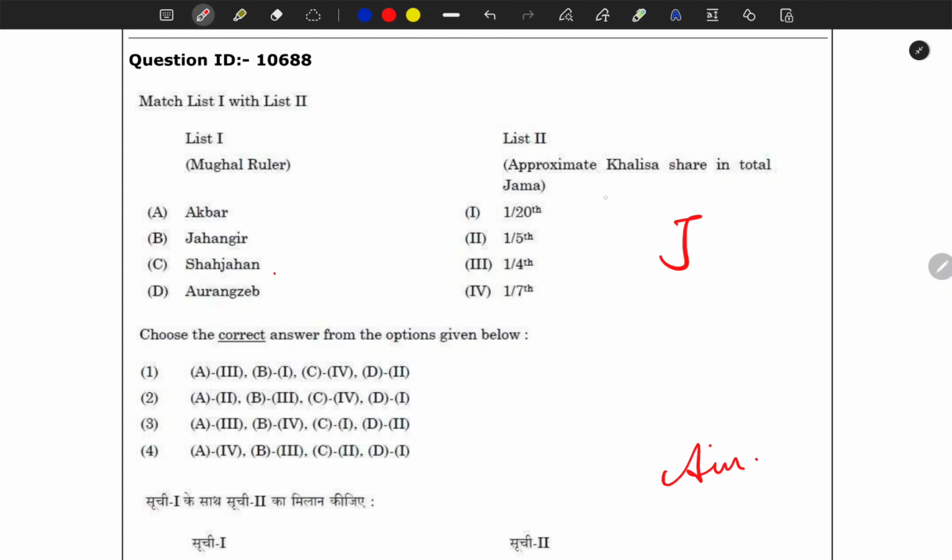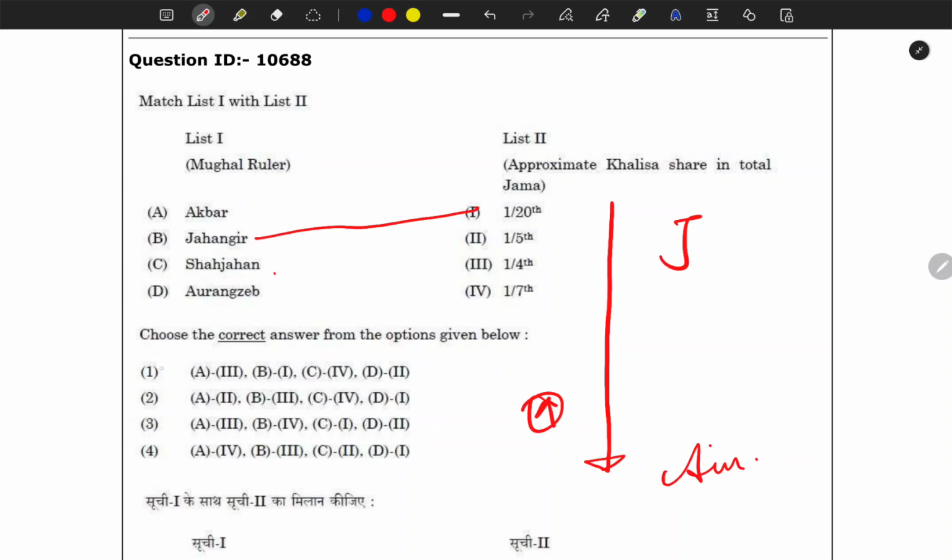The approximate Khalisa share in total Jama was increasing with time, and with that trend, during Jahangir's time it might be very low, so you can see that it might be here.